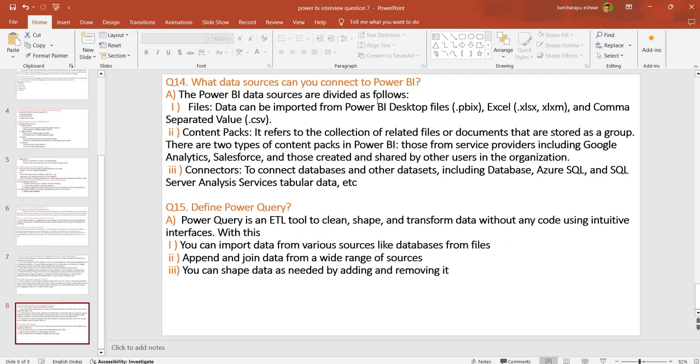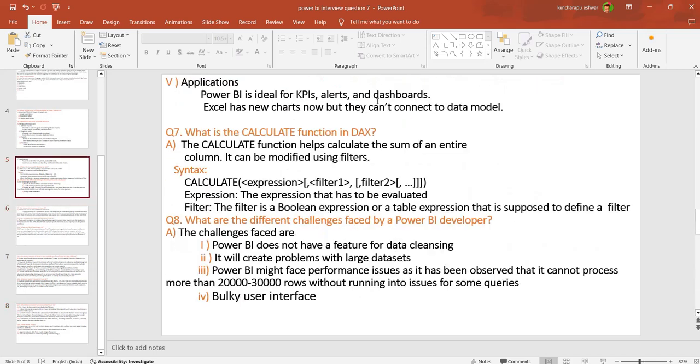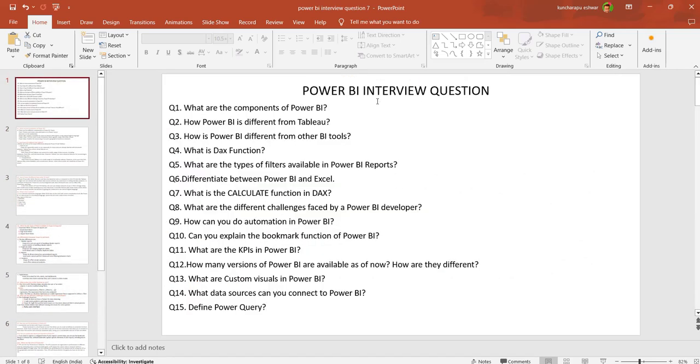And the last one, the 15th, is a very important question: what is Power Query? The Power Query is an ETL tool that can clean, shape, and transform data without any code, using an interactive interface. You can import data from a variety of data sources like databases and files, append and join data from a wide range of sources, and add or remove data as needed. With the top 15 questions, guys, you can definitely crack the interview.